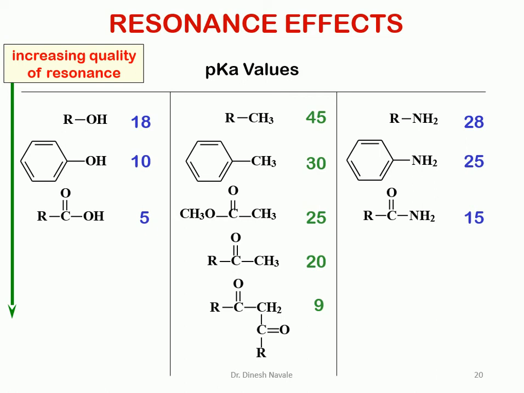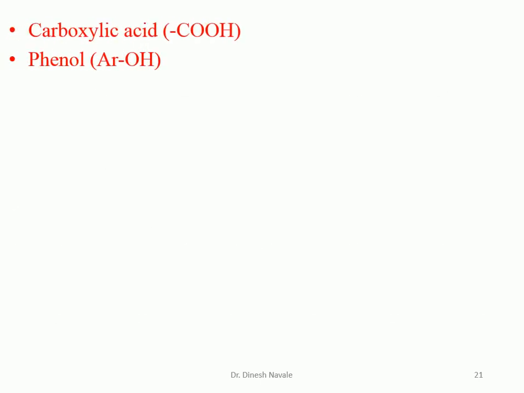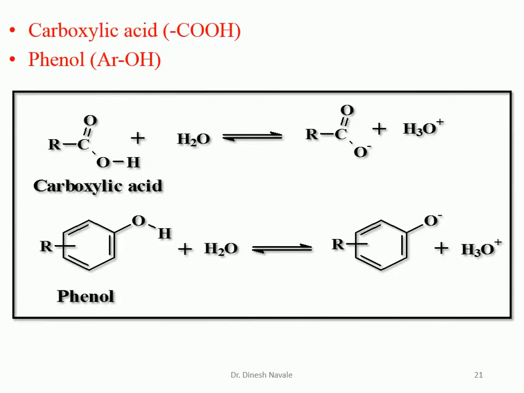So the more the contribution of the resonating structures, the more the acidity of the corresponding compound. That's why acetic acid is a stronger acid than phenol, although phenol has more resonating structures. This is the carboxylic acid and phenol example.